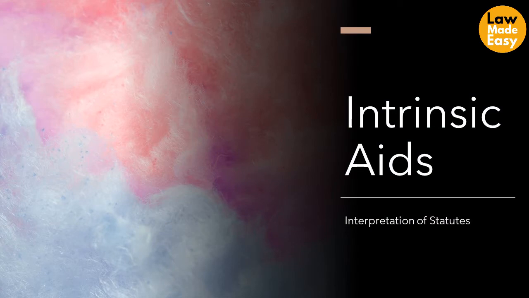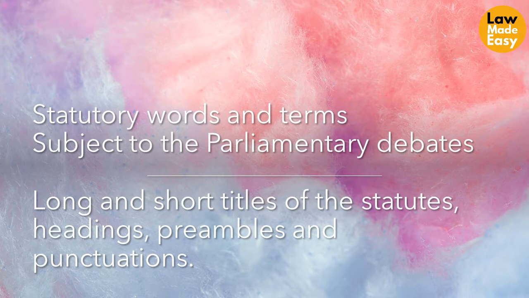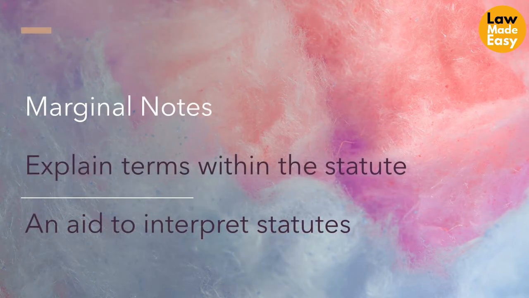Any statutory words and terms that have been subject to the parliamentary debates are useful and legitimate aids. Such aids may include long and short titles of the statutes, headings, preambles, and punctuations. Apart from the above, the statutes may also contain marginal notes. Sometimes they seem to be explaining some term within the statute and may be considered as an aid to interpret statutes.